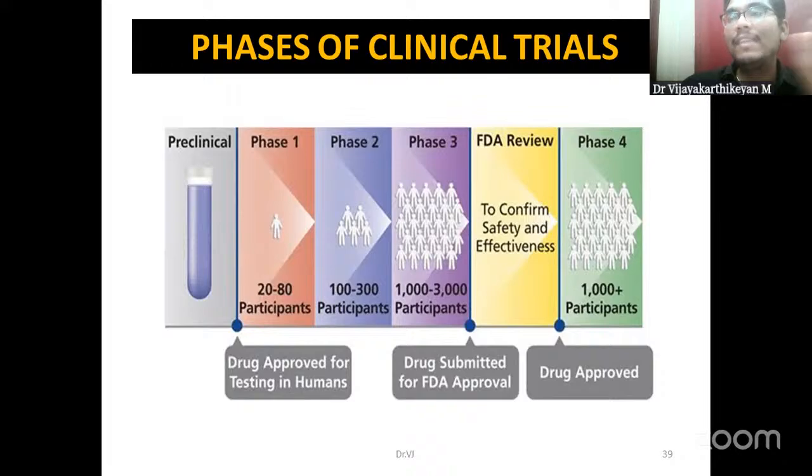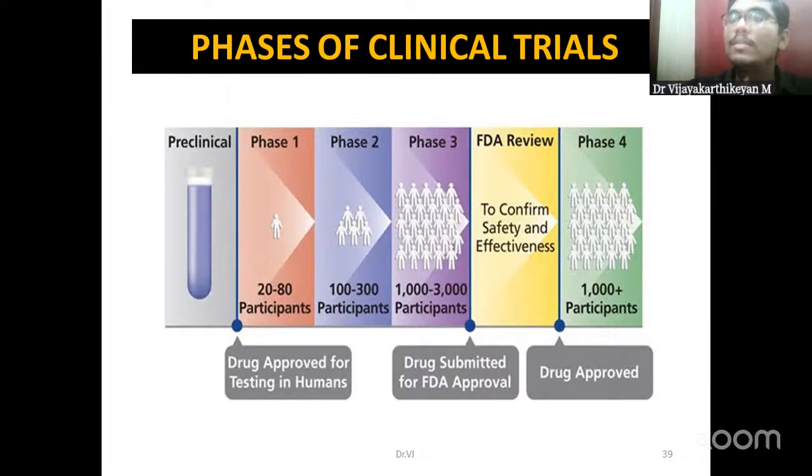Next comes the clinical trial. I will highlight the phases because it is one important MCQ that you might get. You keep on reading this from your second year, even from your schooling itself. We have 4 phases in the clinical trial. The first is the preclinical phase, done in animals only. The human phase starts from phase 1 to phase 4. In phase 1 we recruit only a smaller number of individuals, and we mainly check pharmacodynamics and pharmacokinetics, and dosing has to be decided in phase 1. In phase 2, we just fix the dose.